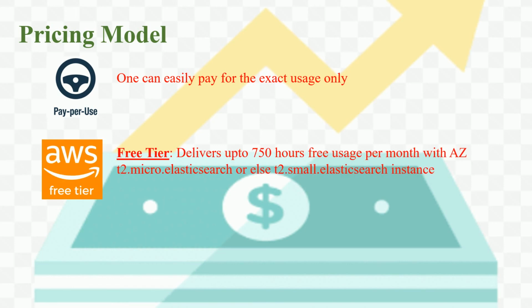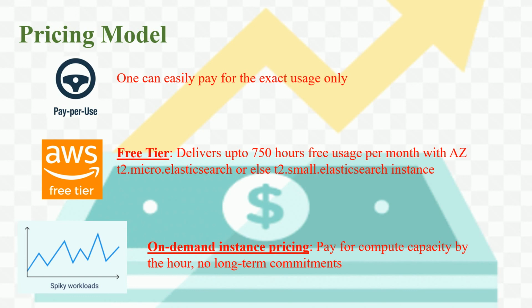The beginners can easily get started with free tier, which delivers free usage of up to 750 hours per month with a single AZ T2 micro Elasticsearch or T2 small Elasticsearch instance. The pricing will also include 10 GB per month of optional Amazon EBS storage, magnetic or general purpose. The third model is on-demand pricing. On-demand instances let the users pay for compute capacity by the hour or second, with a minimum of 60 seconds and no long-term commitments.